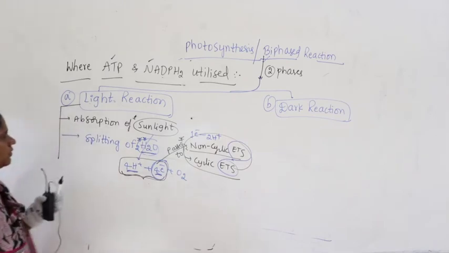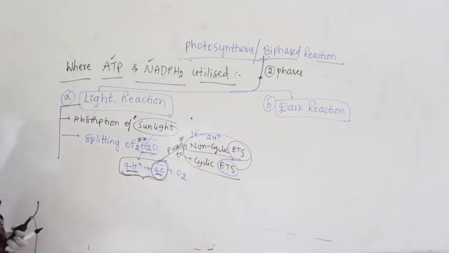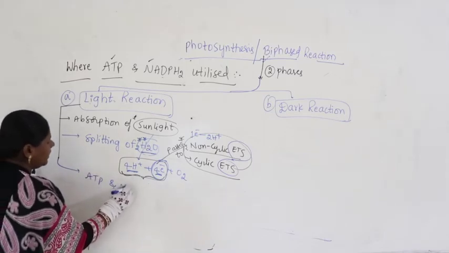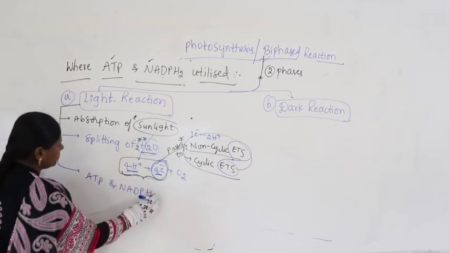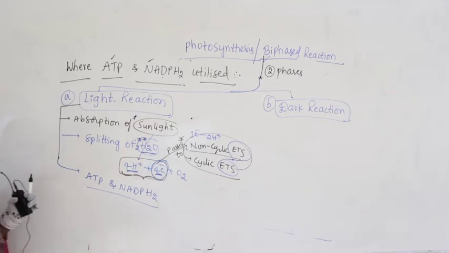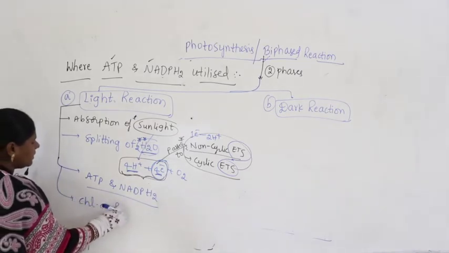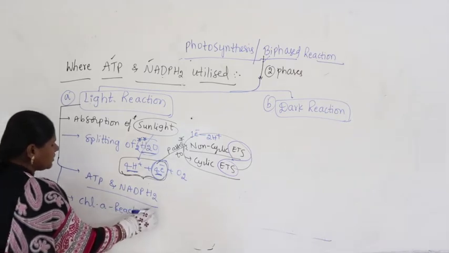And as a result of this, what are the end products we get? ATP and NADPH2. The entire process occurs with the chlorophyll A itself called the reaction center.